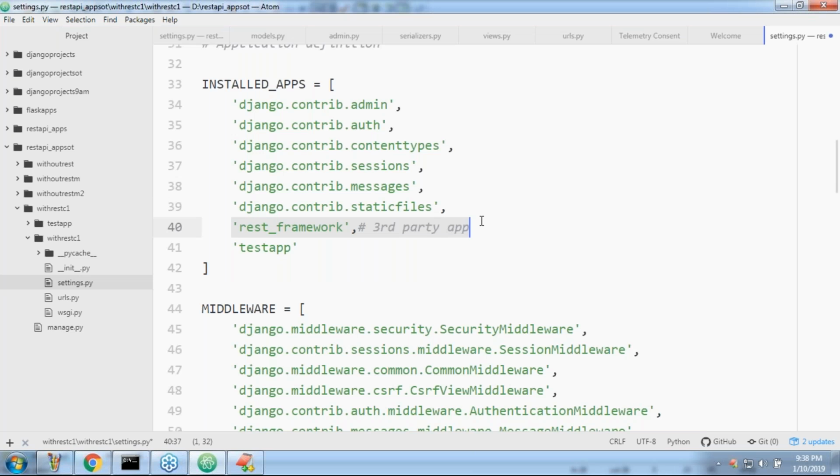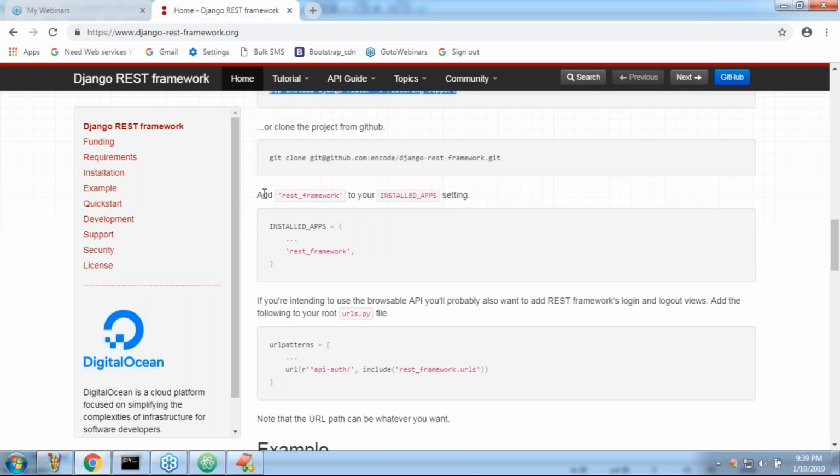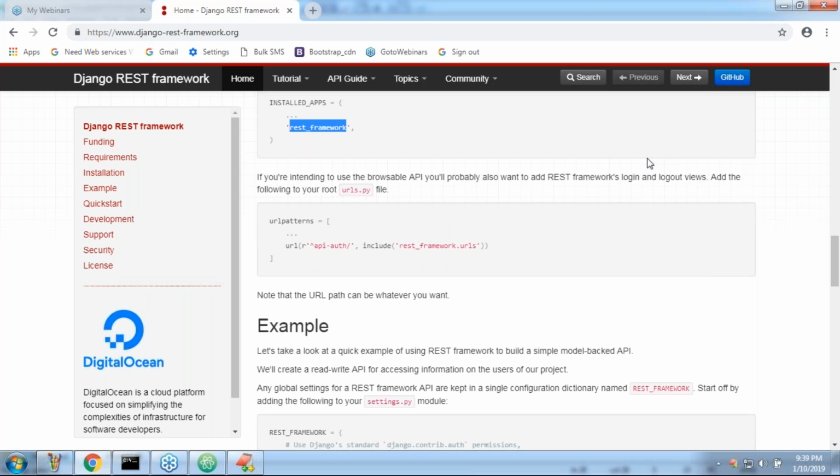This is the only extra thing you have to be aware of, sir. One more thing they are going to convey, but anyway, in the newer versions it's not required. If you open the documentation, observe that: please install these three packages. Next, add the REST framework to your installed apps. Yes, I added it already; can you please observe rest_framework? Next, have a look once, sir. One more: if you are intending to use the browsable API, you probably require the REST framework's login URLs.